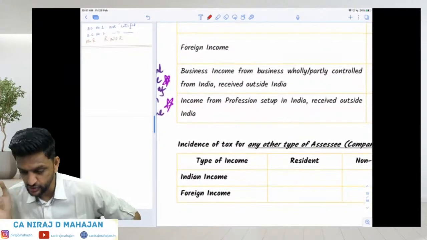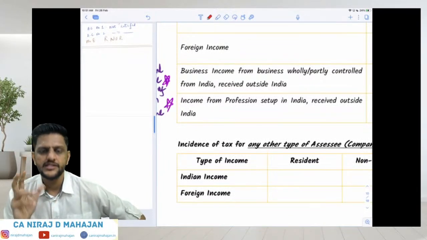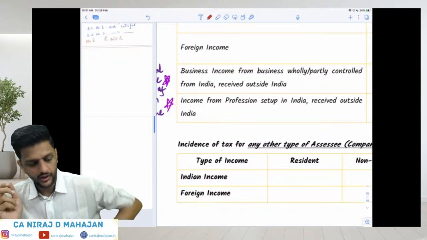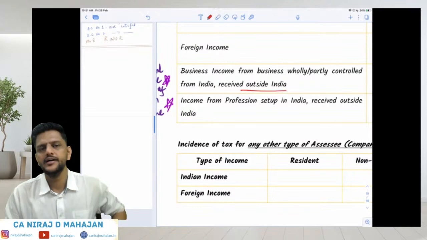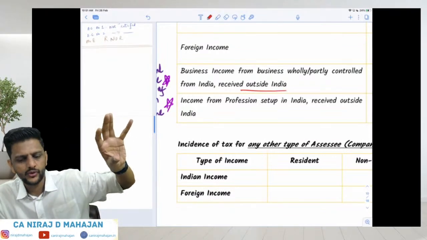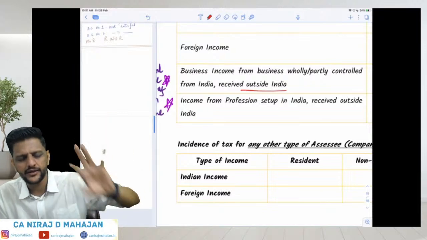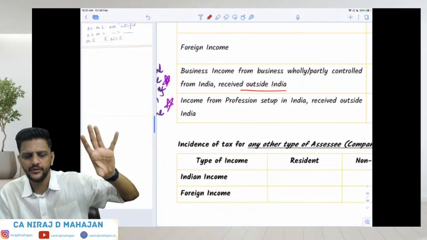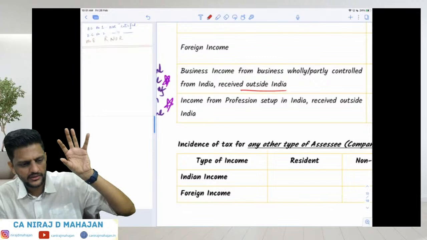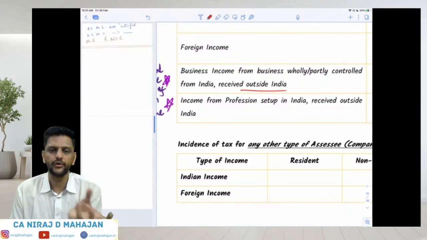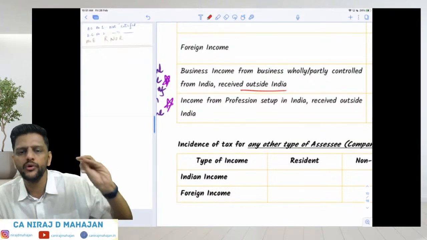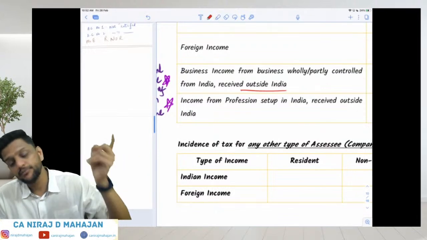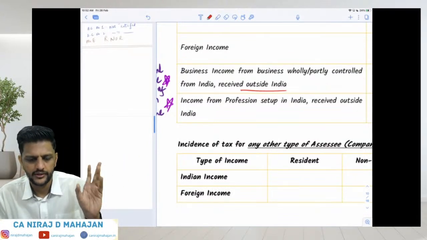Business income from business wholly or partly controlled from India. See, where is the business happening, bachcho? The business is happening outside India, but is controlled wholly or partly from India. Business is being conducted outside India, that's why it accrues outside India. Also received outside India, that's why it becomes a foreign income. But the board of directors or management are sitting in India. Only the factory or workers or everything else is outside India. But still it is taxable only for RNOR.